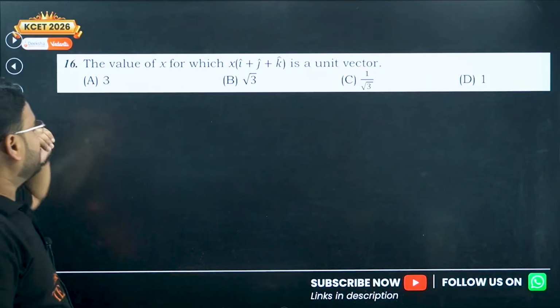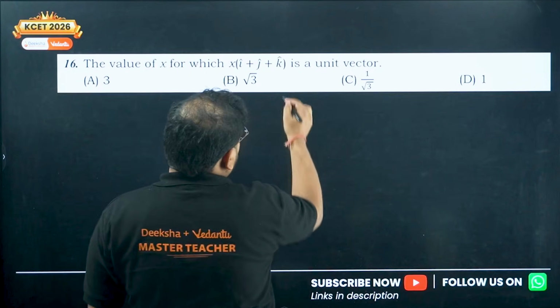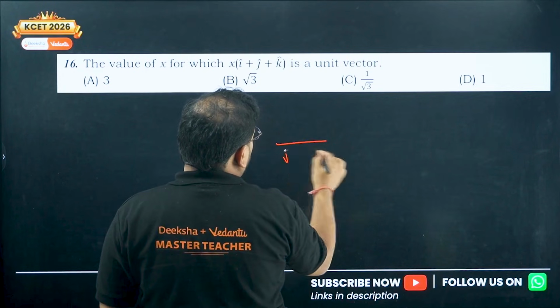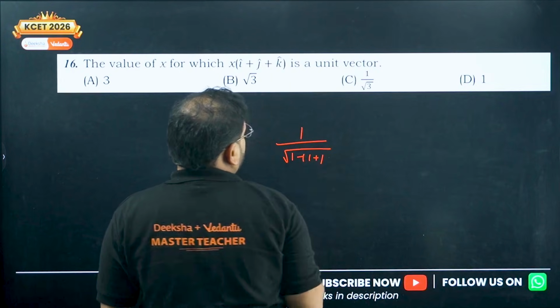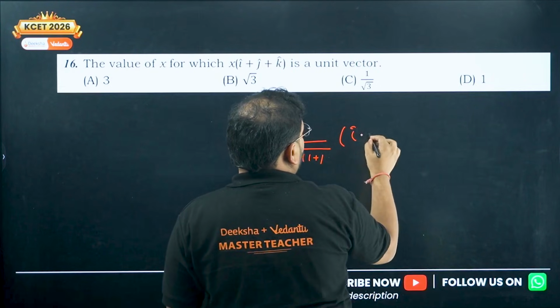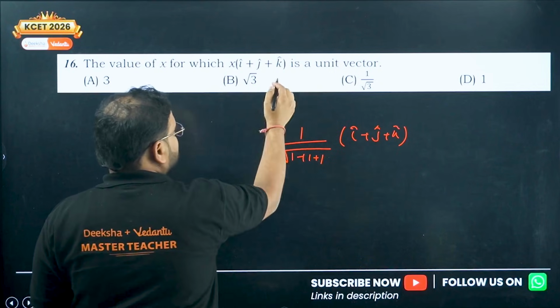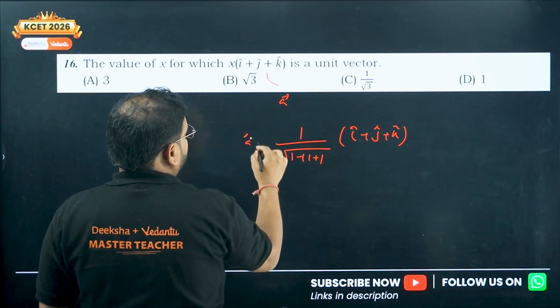Yes. Next, the value of x for which this is a unit vector. How can you get the unit vector of this part? Same thing will repeat. Divided by root of modulus of this, 1 plus 1 plus 1. So we get this as I plus j plus k. This is the unit vector. If I call this vector, let's say A, then vector A cap is given by this.